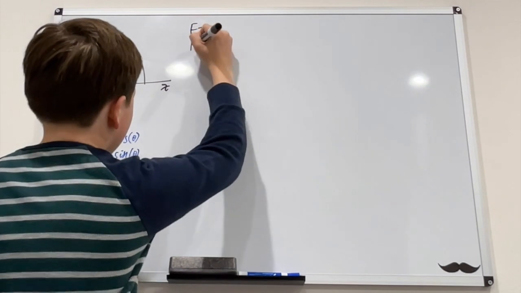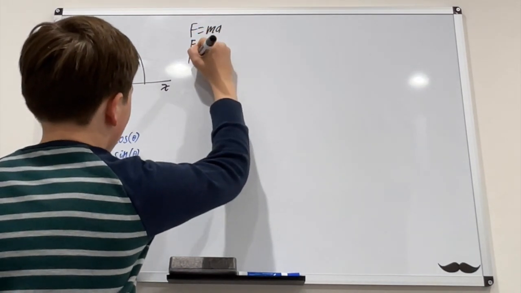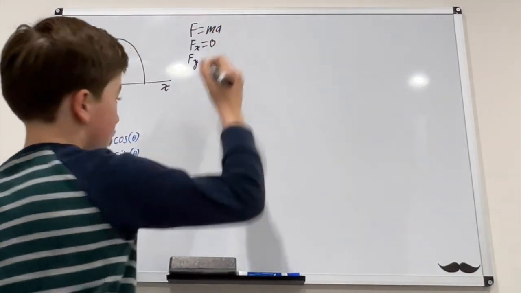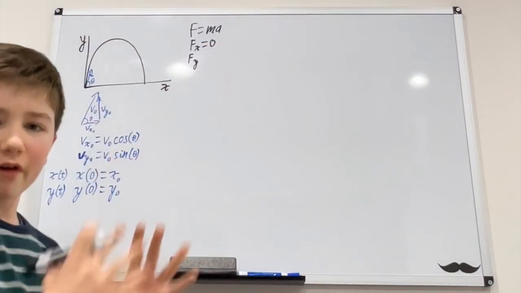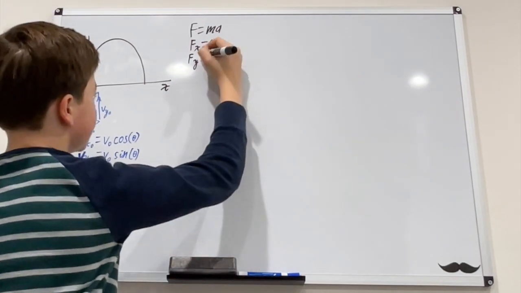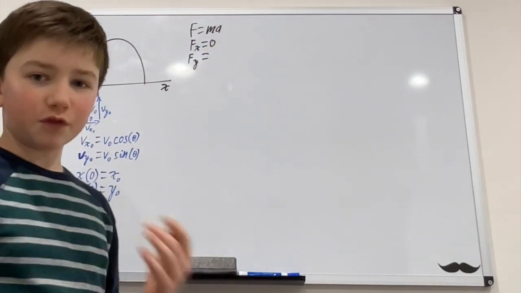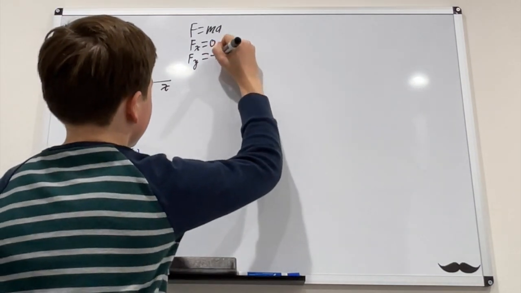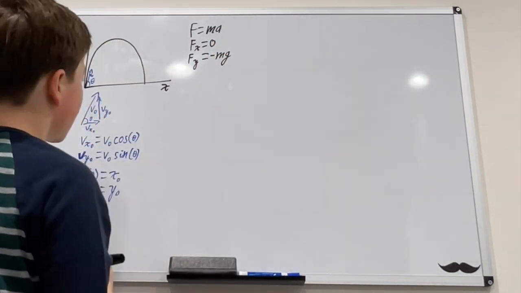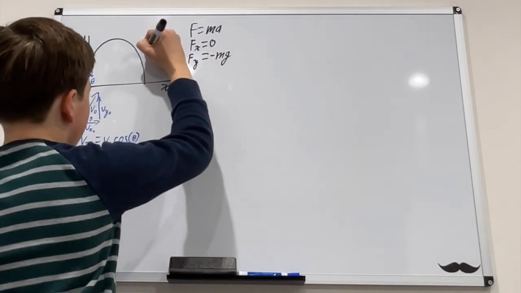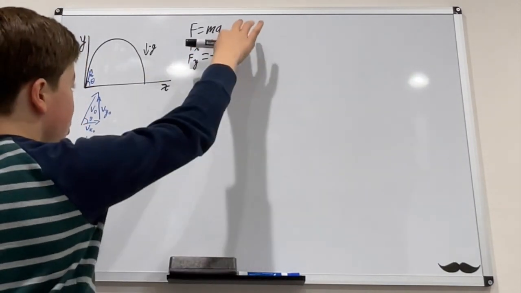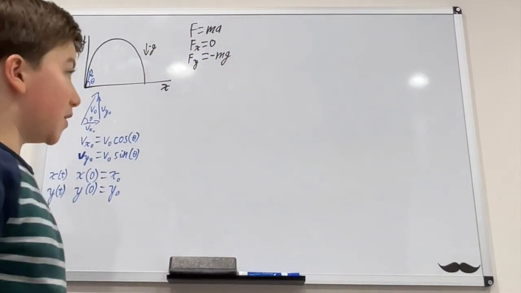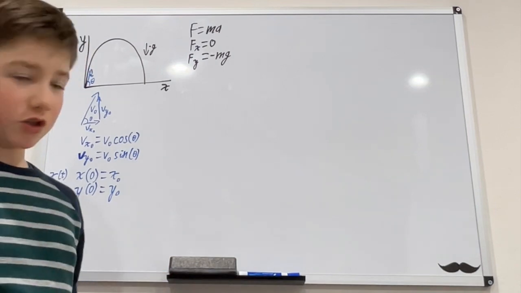We have the x component of the force and the y component of the force. The x component of the force is just 0 because you're throwing the ball upwards. The y component of the force will be negative mg, so there will be negative g, the acceleration, and then the mass. Using this information, we can construct the differential equations.